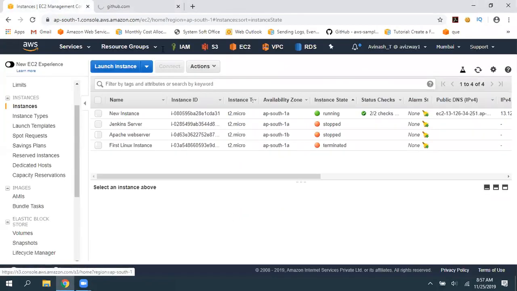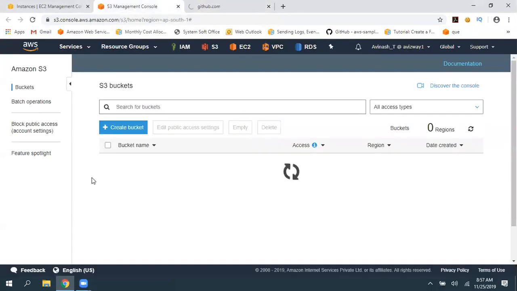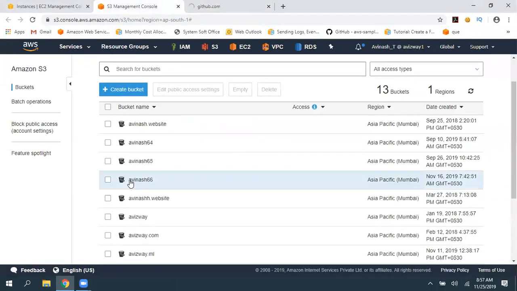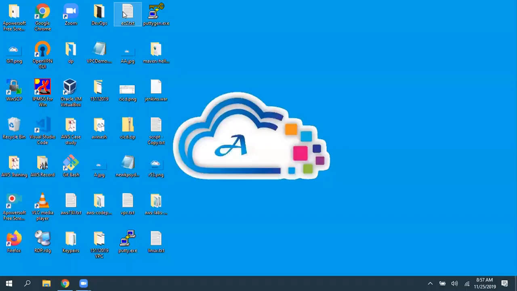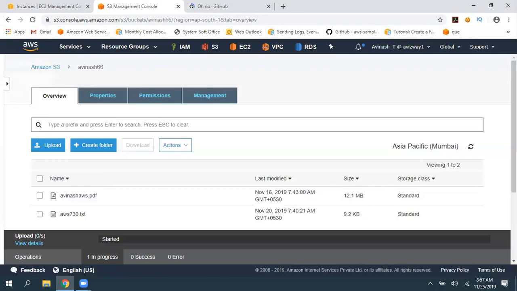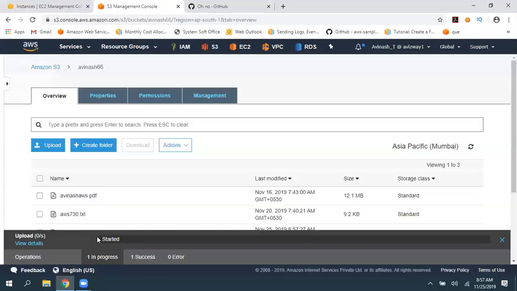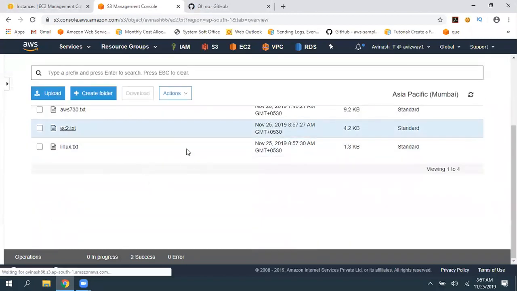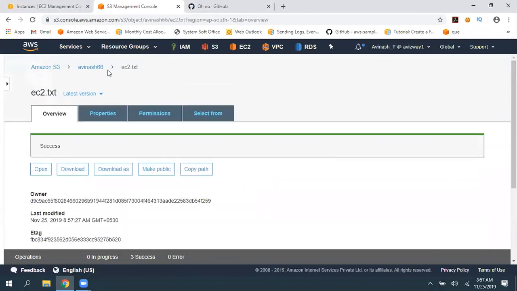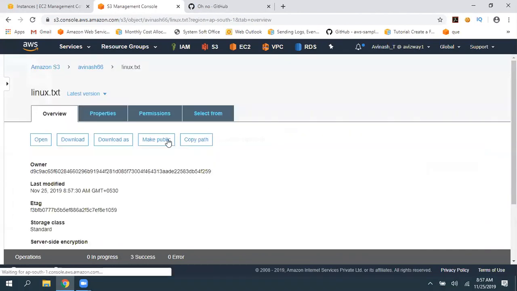Okay, I'll upload it today to our S3 bucket only. It seems like we have some issues with this Git. So our bucket is 66, right? Okay, so here is ec2.txt and another one is linux.txt.